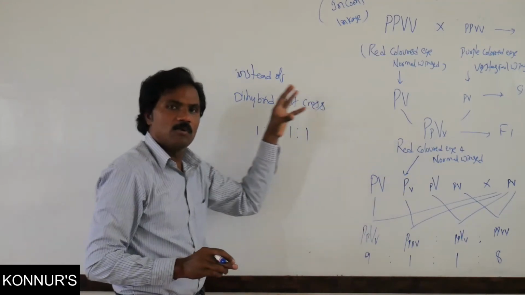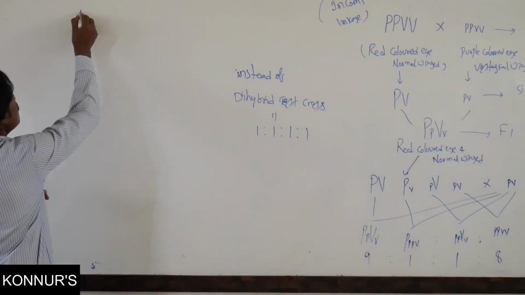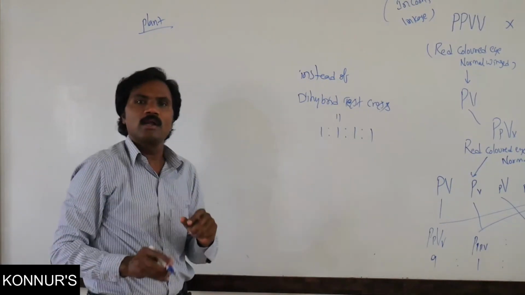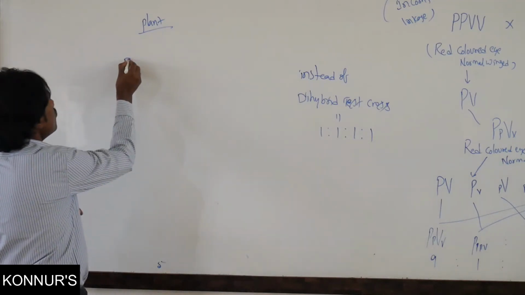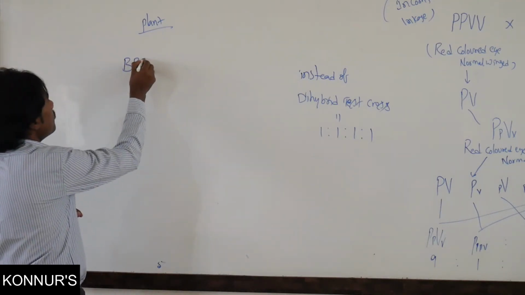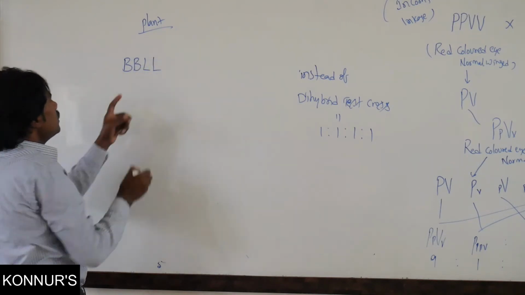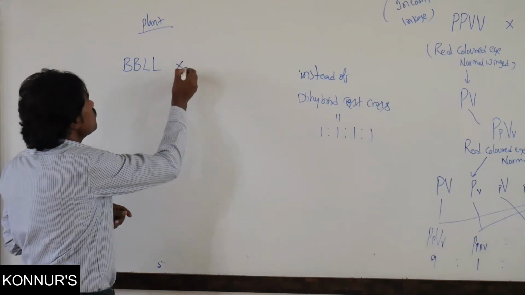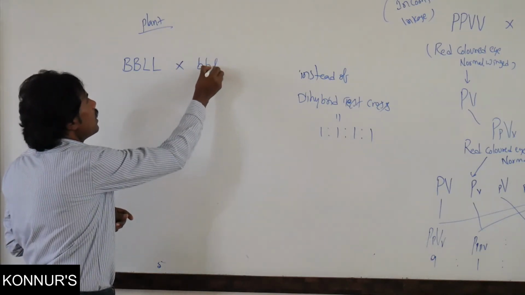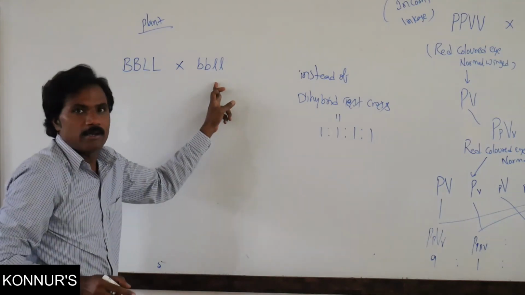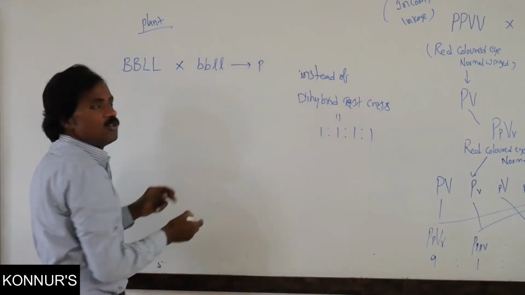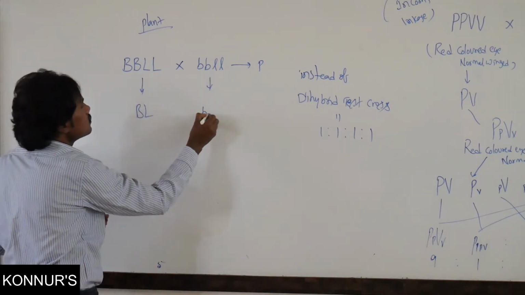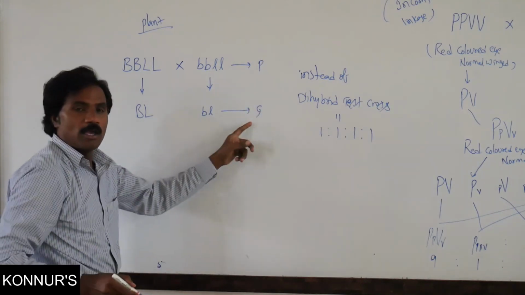Then similarly related to plants, if you are observing, blue color flower as well as elongated pollen is crossed with red color flower and round pollen grains. These are the parents, and these are the possible gametes.